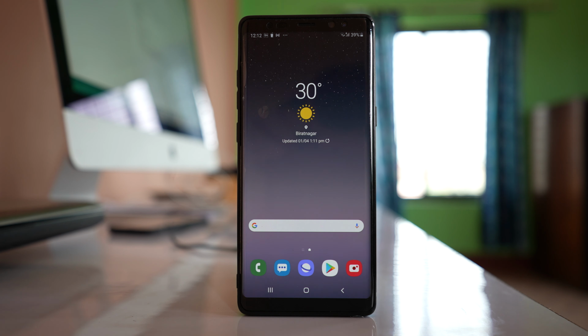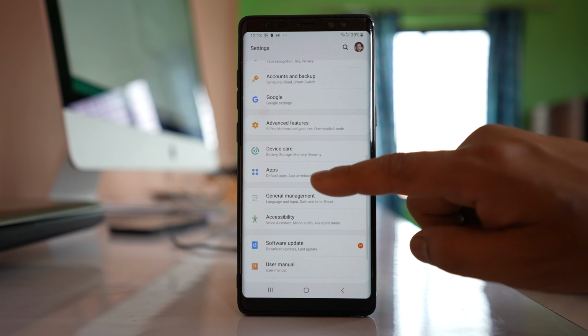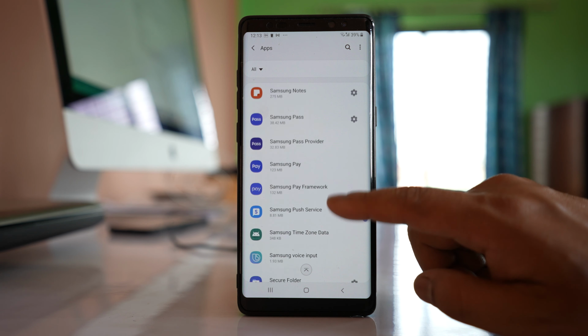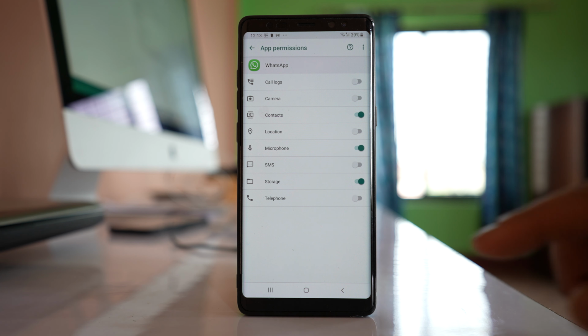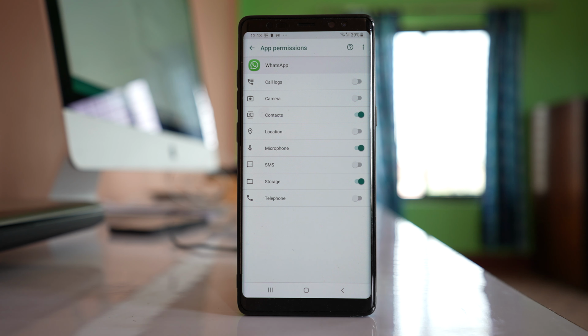correct date and time. The next thing what we will check is check if you have given permission to WhatsApp application to use the device internal storage. For that one, we will go to settings here, we will go to apps. Then again we will scroll down and we will open WhatsApp application. Open it. Go to permissions here. Make sure that this option storage is enabled. If this option is not enabled, then WhatsApp application will not be able to use the device storage, and in that case it cannot download the image and save to the device.